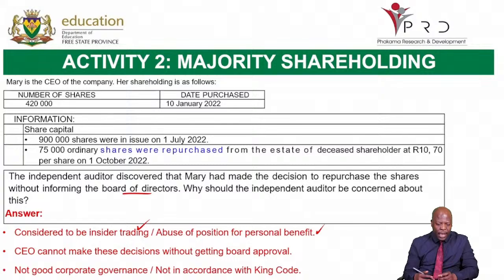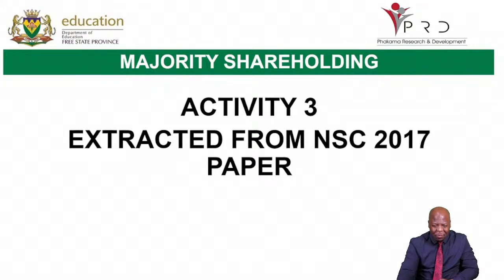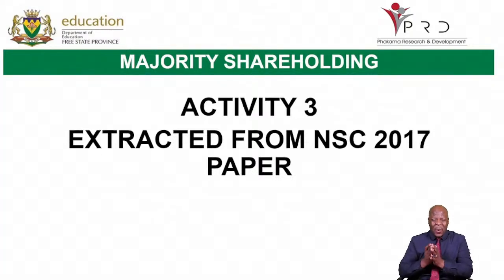And then secondly, the CEO cannot make decisions without getting the board's approval. So what she did was incorrect. It was unethical. It is not good corporate governance. That is not in line with the King Code, because this is completely not good corporate governance. Okay, we're moving a bit faster. So now we're on activity number 3.